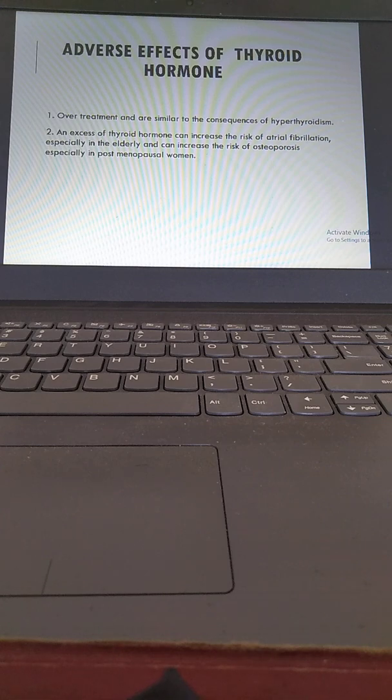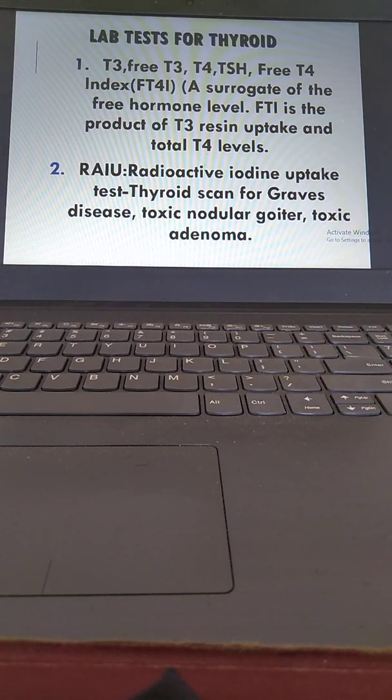Adverse effects of thyroid hormone. Overtreatment has consequences similar to hyperthyroidism. Excess thyroid hormone can increase the risk of atrial fibrillation, especially in the elderly, and can increase the risk of osteoporosis, especially in postmenopausal women. So now we have lab tests also. Free T3 level, T3, T4, TSH we do.